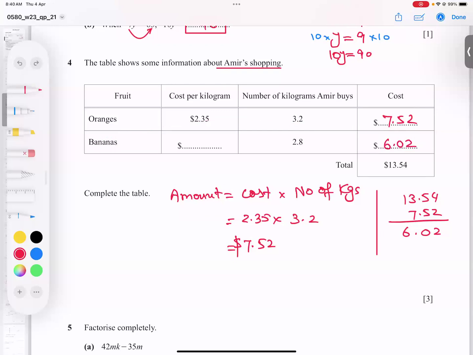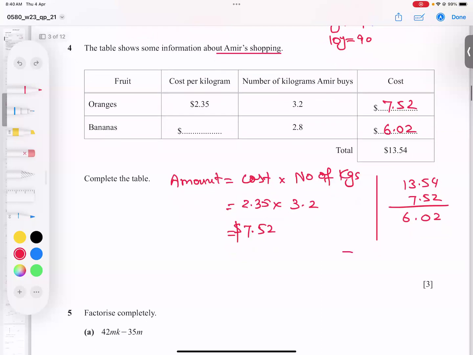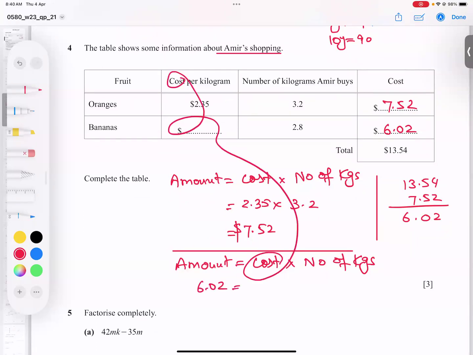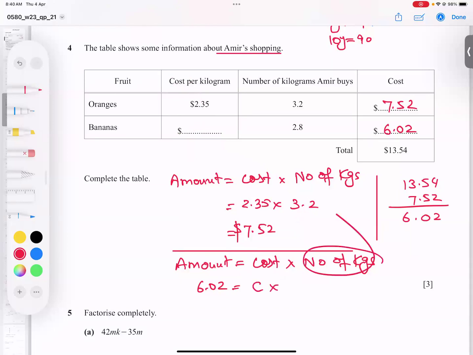Bananas. Now you want to know the cost per kilogram. So same formula, I will write again. The amount is equal to the cost of the item times the number of kilograms. So this is the cost amount, it's coming here. The total amount he paid. Cost, I don't know, leave it as it is, as C, and the number of kilograms is 2.8.